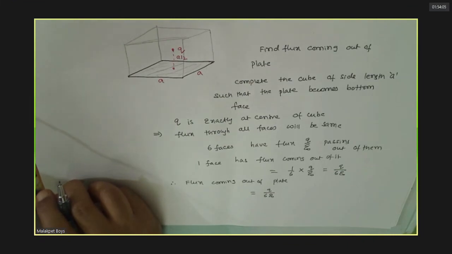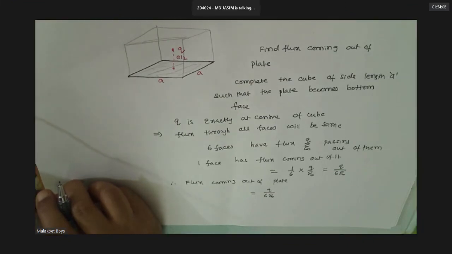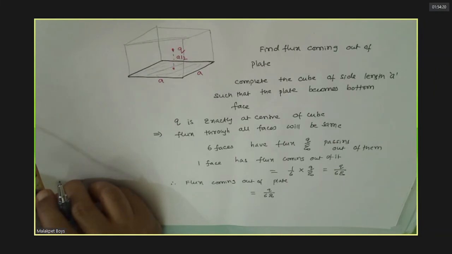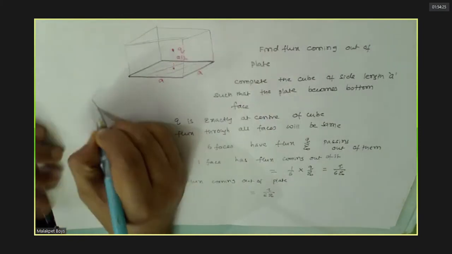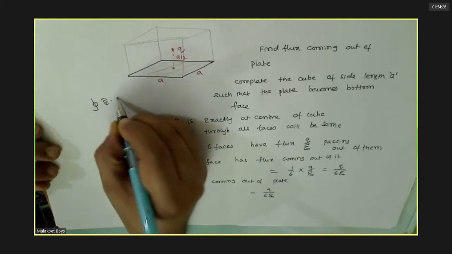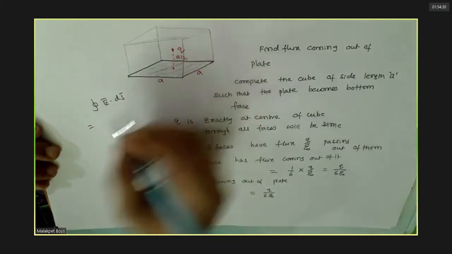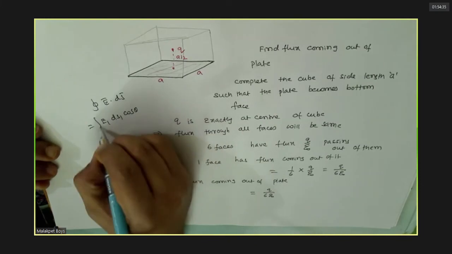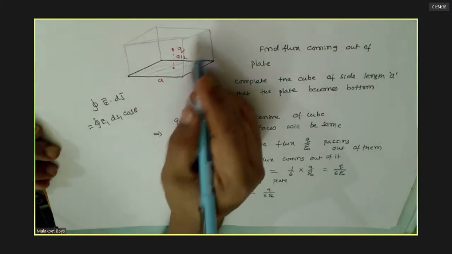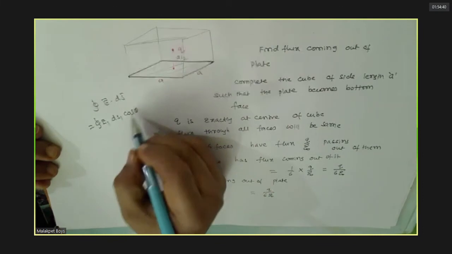Follow till here? Yes, sir, one doubt. Tell. Sir, how are we doing this with E dot ds, sir? Can you please show it one time, sir? We cannot do E dot ds for a simple reason. Before doing it, you should see whether it's possible or not. Different points are there now. Everything is varying from point to point. For every point, E is changing. The angle is changing now.